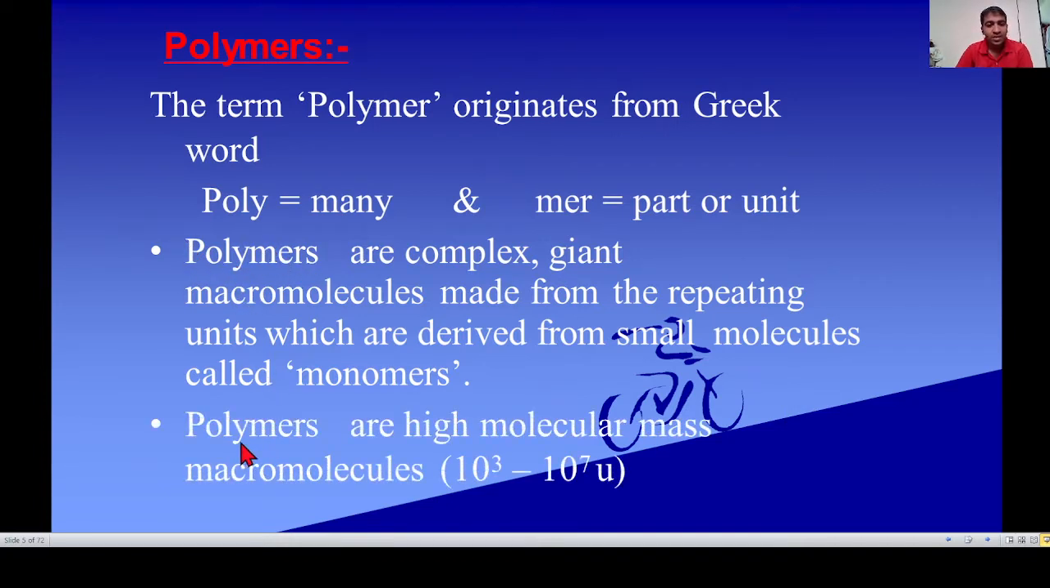Next, polymers are high molecular mass macromolecules. Polymers are high molecular mass macromolecules having molecular mass in the range between 10 raised to 3 to 10 raised to 7 units.